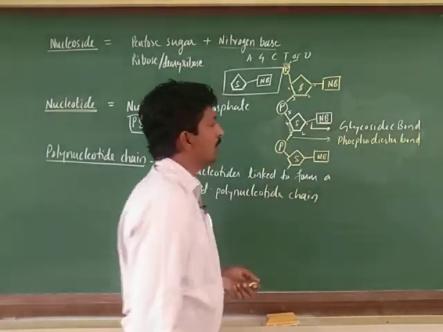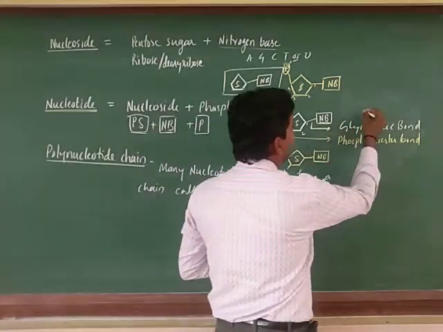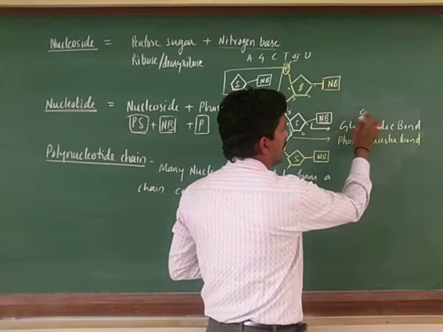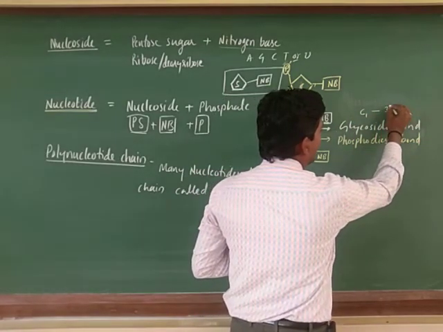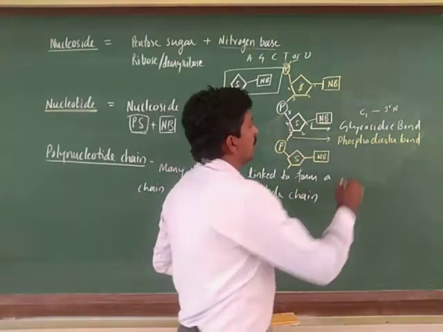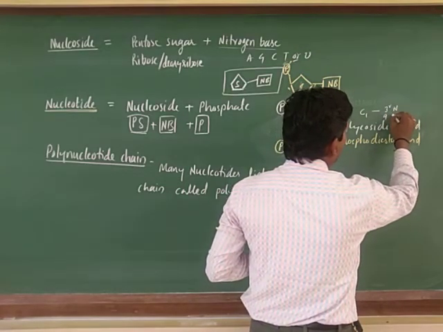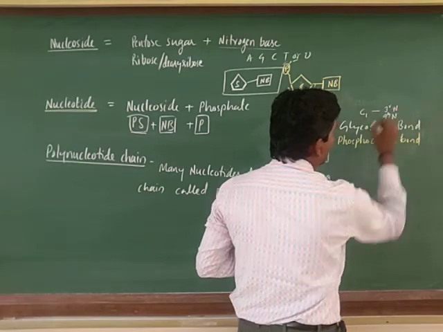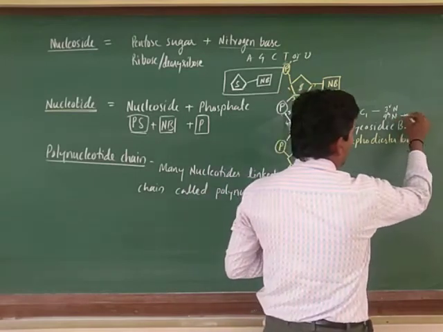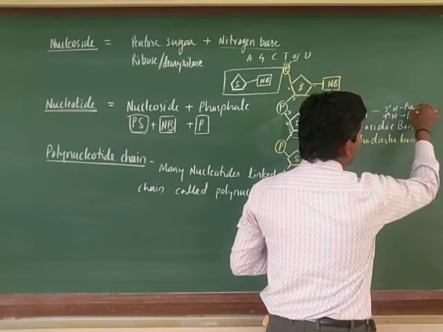Glycosidic bond. And this bond is formed between the first carbon atom of the sugar and the nitrogen of the base: the third or the ninth. The ninth nitrogen atom, ninth position, is in purines, and the third is in pyrimidines.